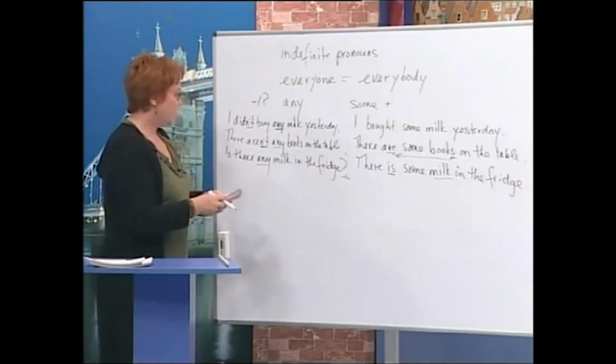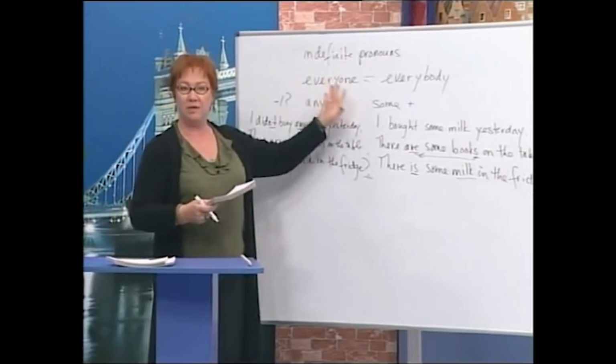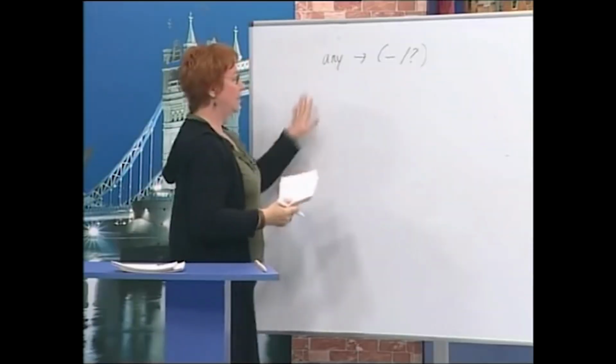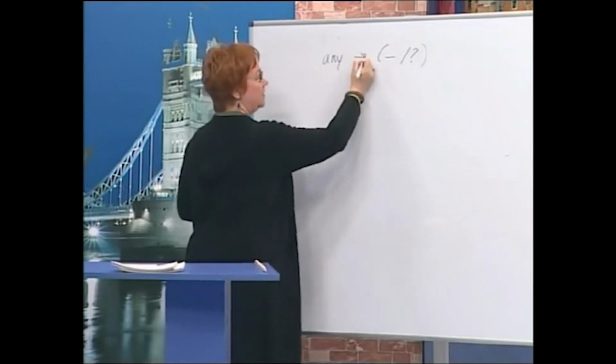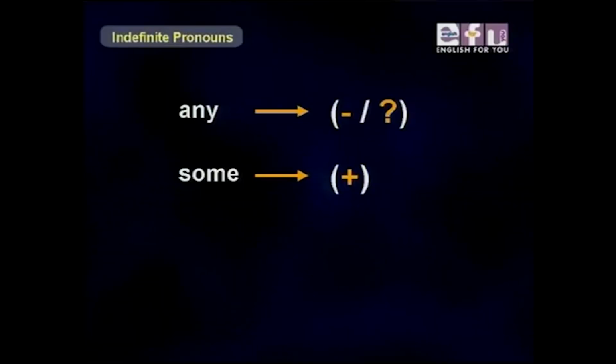Now, we can also use some and any to talk about people, places, and things. Any can be used for negatives and questions, like we saw here. Some can be used for positive things, usually.